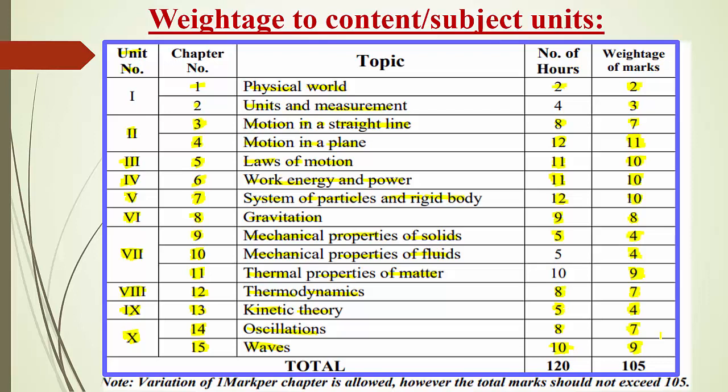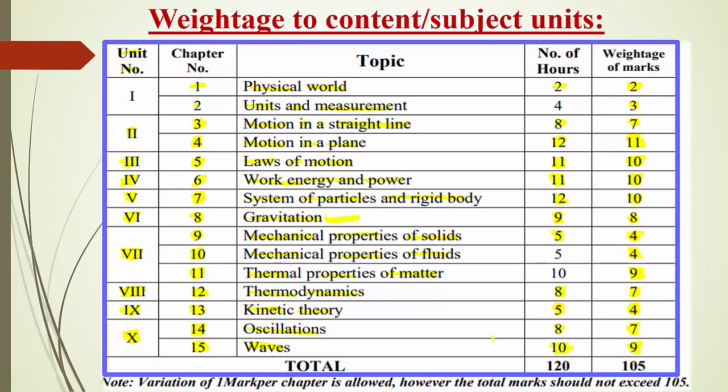So in total there are 10 units in your PUC first year. How many chapters are there? 15 chapters. Up to unit 6, that means up to the chapter gravitation, is the first term syllabus. So this is volume 1. And the second term syllabus starts with unit 7.